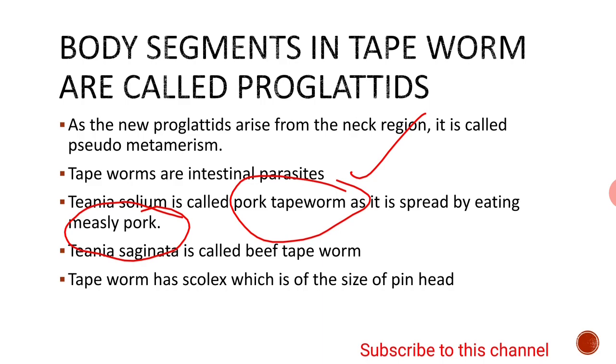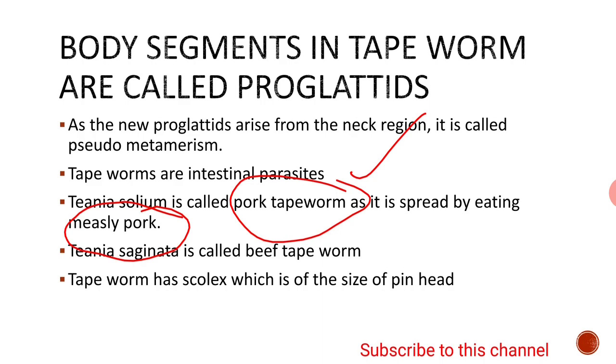If one eats such measly pork, Taenia solium infection occurs. Because Taenia solium infection is spread through eating pork, it is called pork tapeworm.